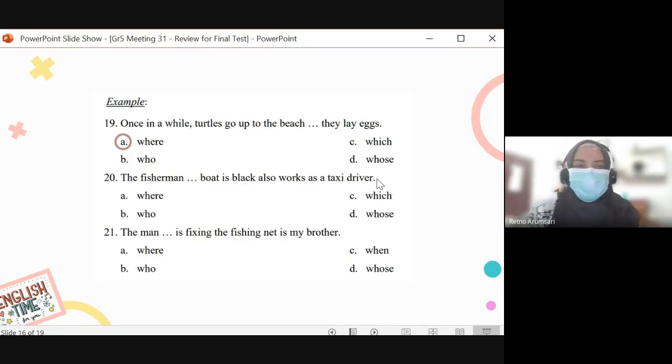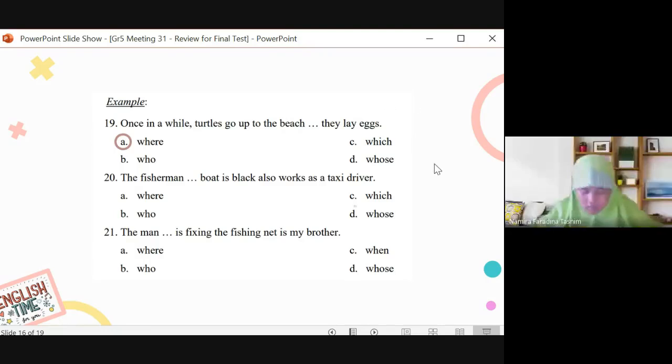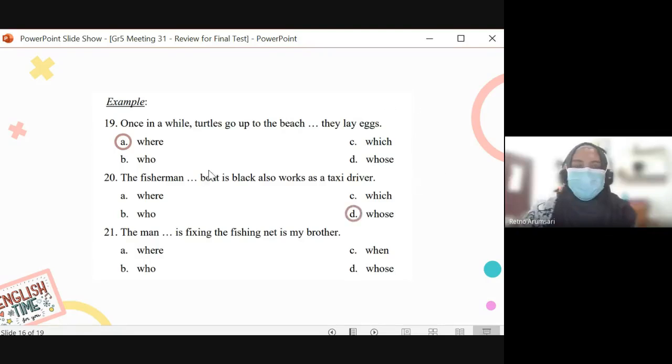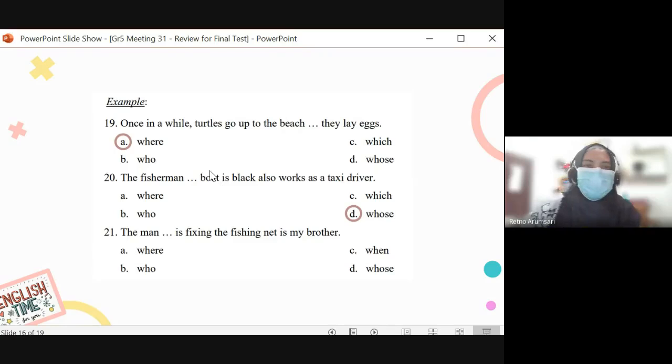Okay, number 20. The fisherman, blah blah blah, boat is black, also works as a taxi driver. Who's? Whose? Yes, it's whose. The boat belongs to the fisherman. So whenever you see a noun after the blank, the answer is most likely whose.